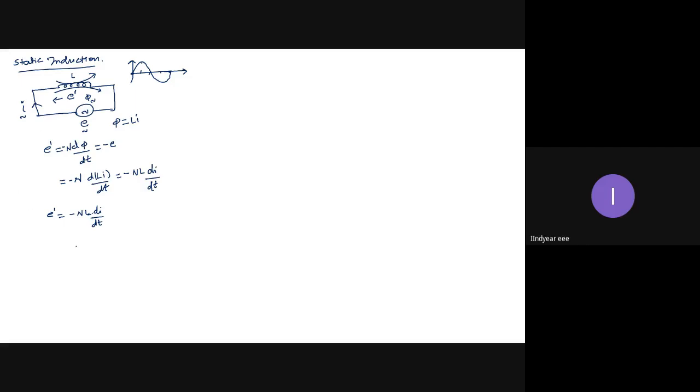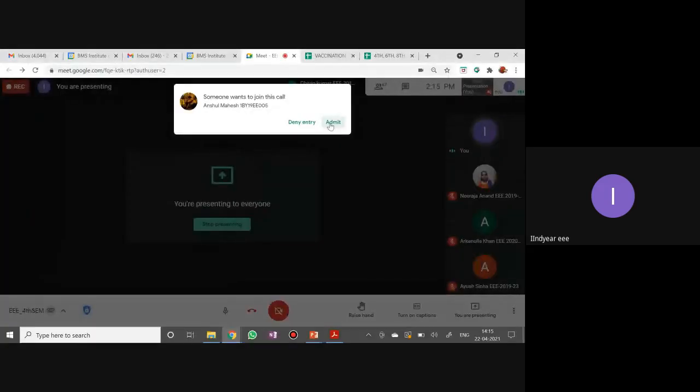Now if I place one more coil near to this first coil, let me take this as I1. I will place one more coil near to this. So the flux created by this coil is now also linking to the second coil. Therefore, I will get an EMF induced in the second coil also.